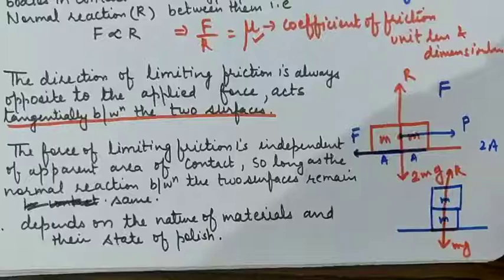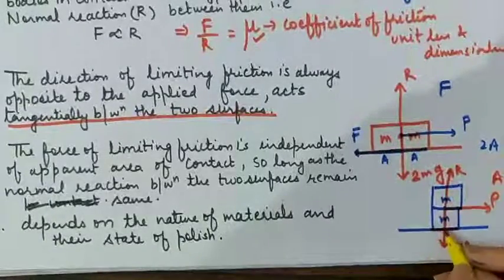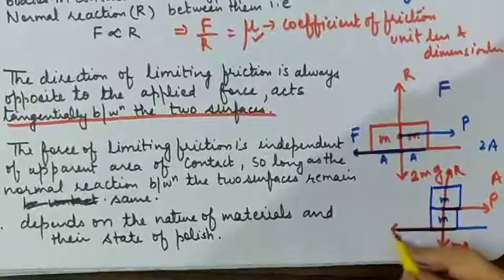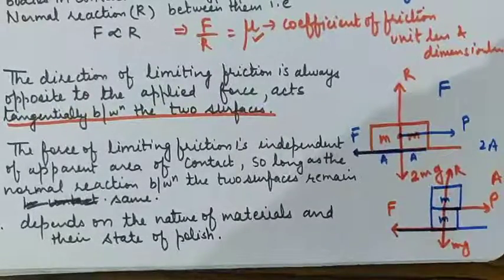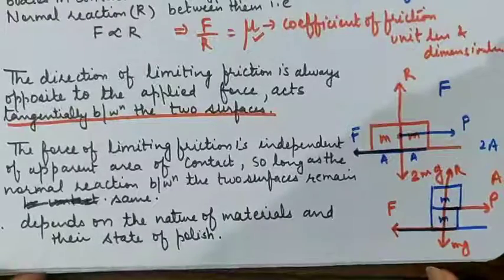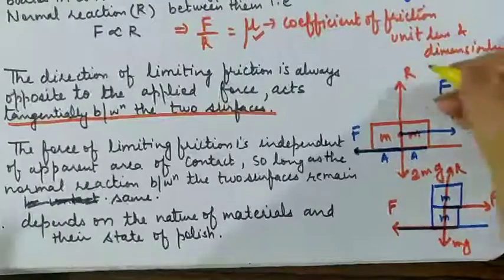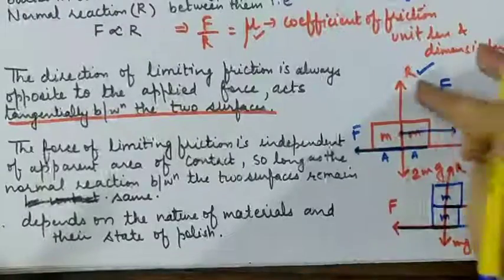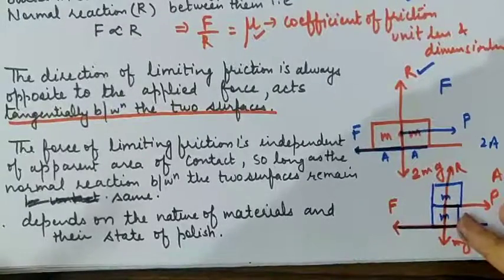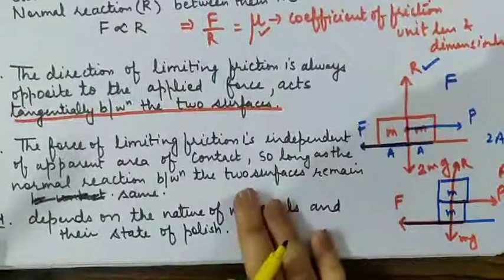Area has reduced to half because now the area is A, applied force is P, but experimentally it is observed that friction will remain the same. So what do we mean by this? Friction does not depend on the area of contact as long as the normal reaction force is the same. In both cases the normal reaction was the same, no? Hence friction will be the same in both cases. So this was the third law.